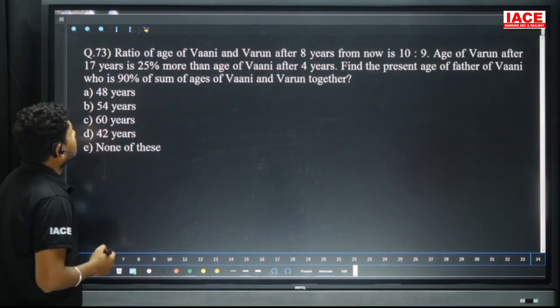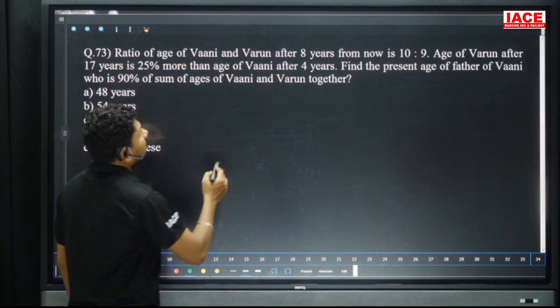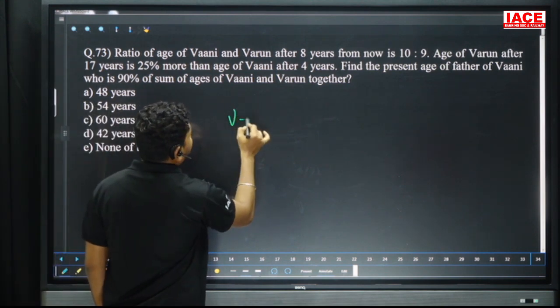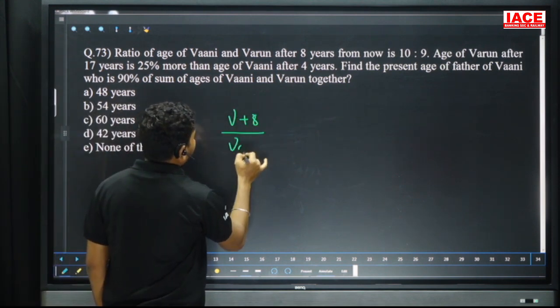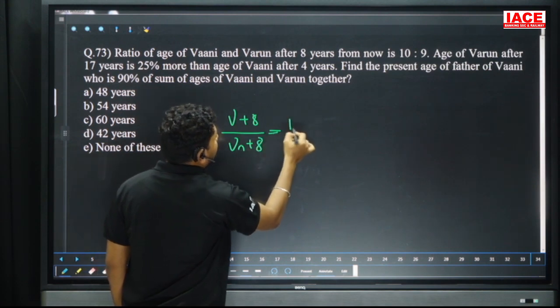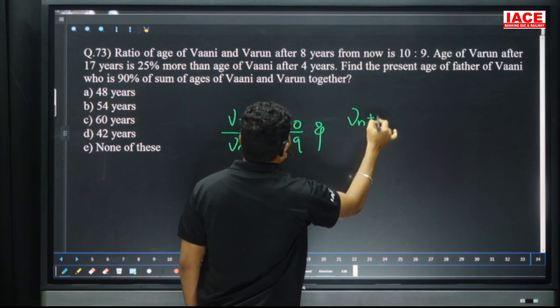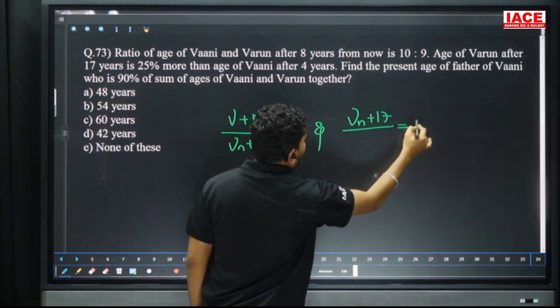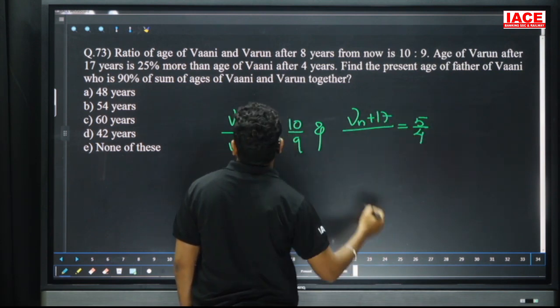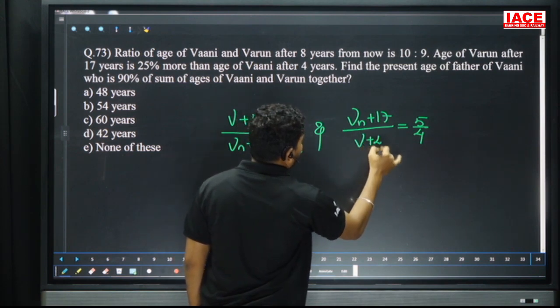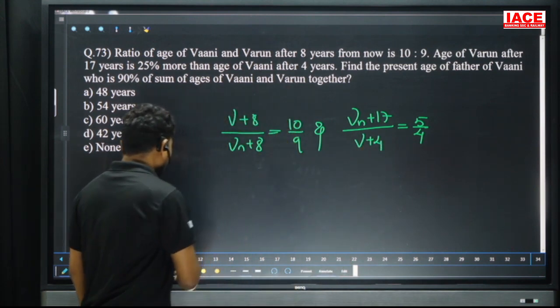Next, question number 73. The ratio of Vani and Varun after 8 years: Vani 8 years and Varun 8 years is equal to 10 by 9. And the next equation they have given: Varun after 17 years is 25 percent more, so we can write 5 by 4, and Vani after 4 years. So we have to estimate the value.